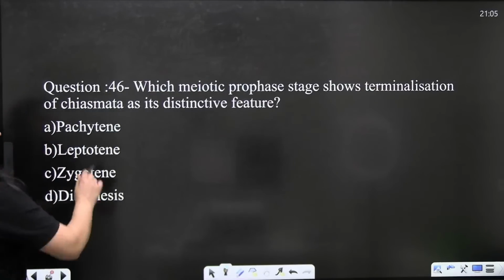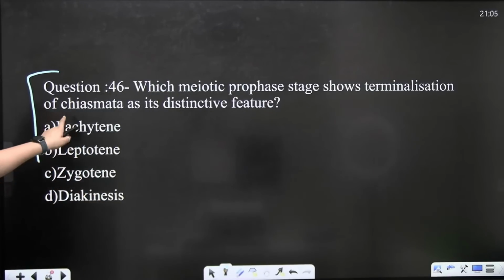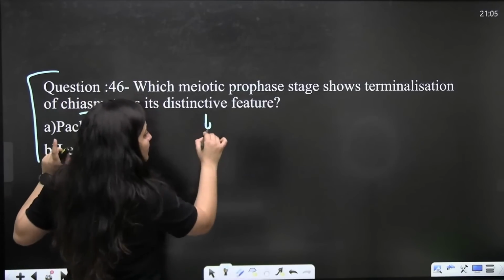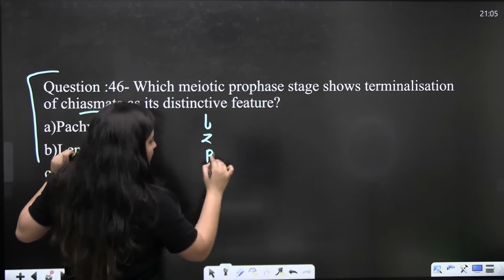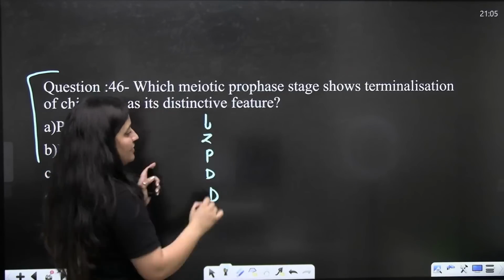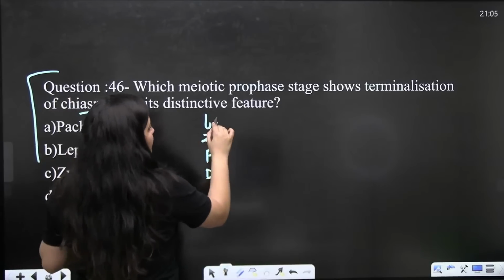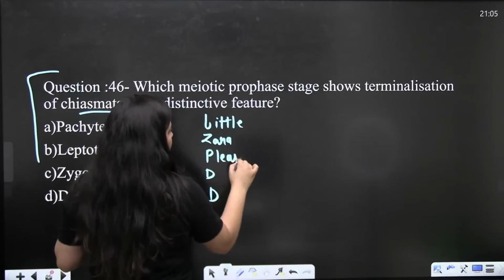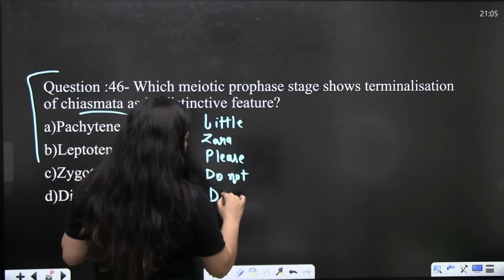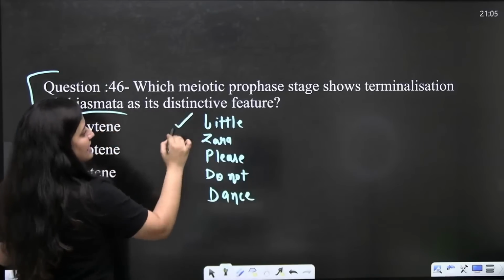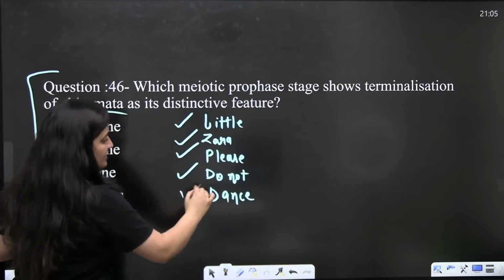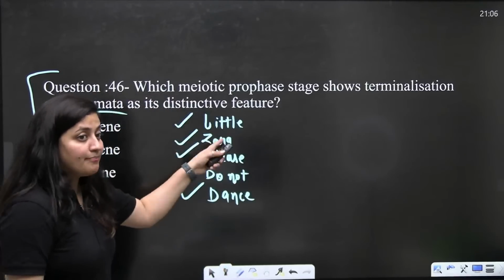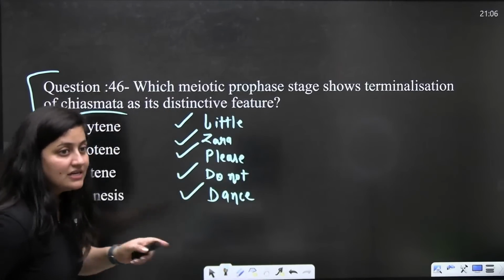Next question: which meiotic prophase stage shows terminalization of chiasmata? For sure, one question will come from this part. You know the trick, LZPDD. Another trick is: little Zara, please do not dance. Leptotene, zygotene, pachytene, diplotene, diakinesis.